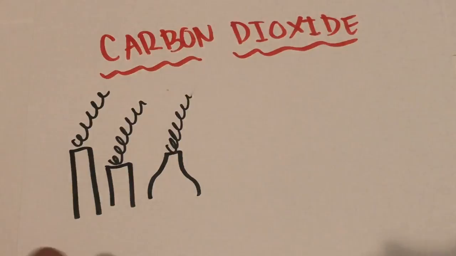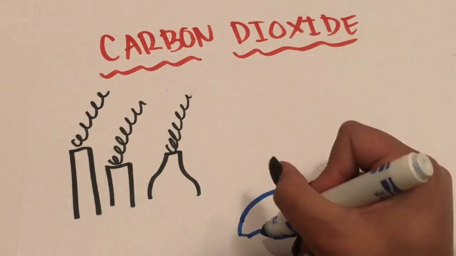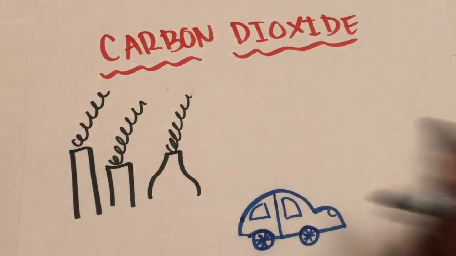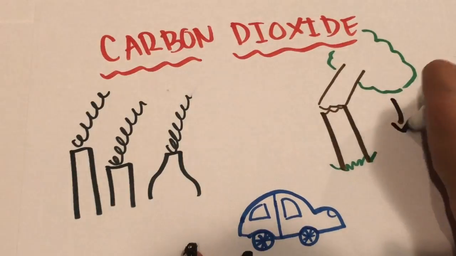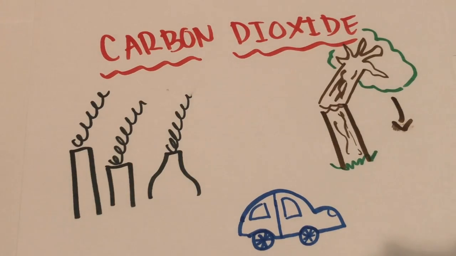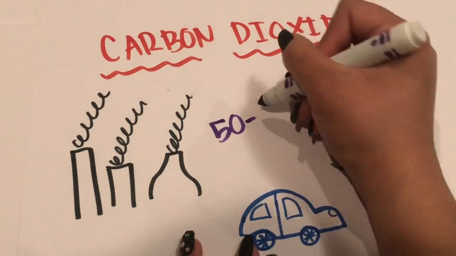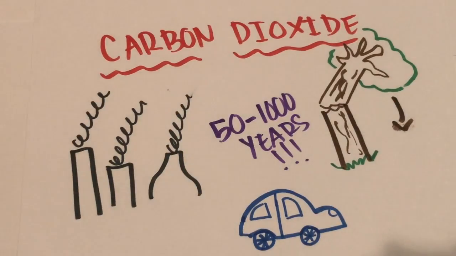Carbon dioxide comes from the burning of fossil fuels to produce electricity and heat buildings, from burning gasoline and other fossil fuels to run vehicles, and from cutting down and burning trees or other vegetation. It stays in the atmosphere for 50 to 100 years.